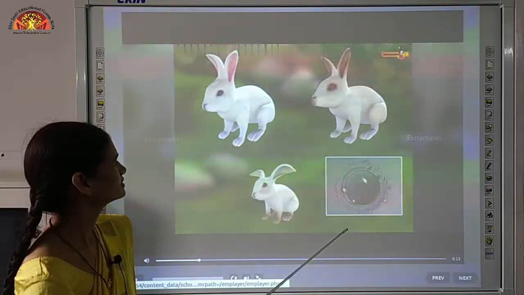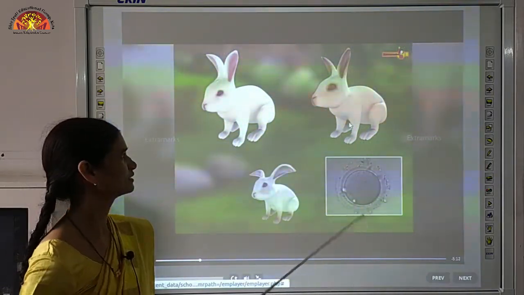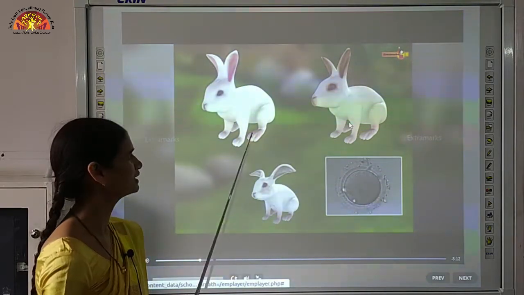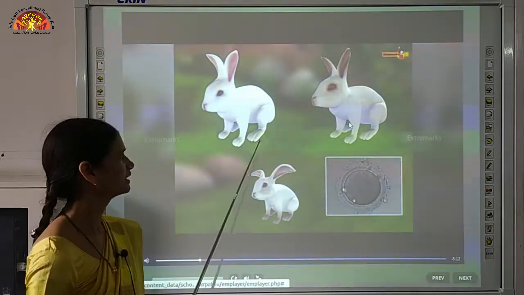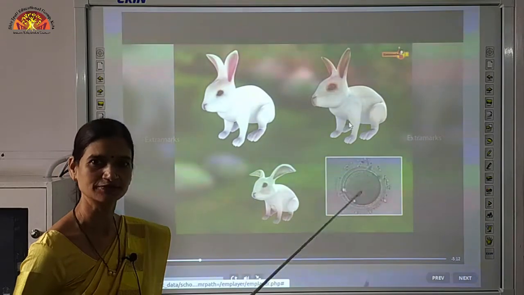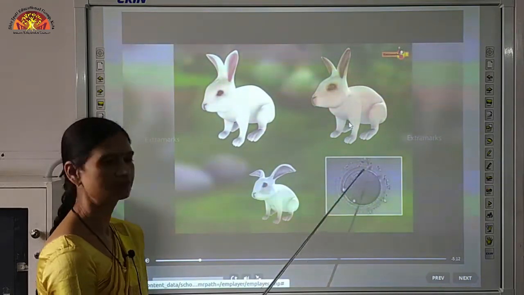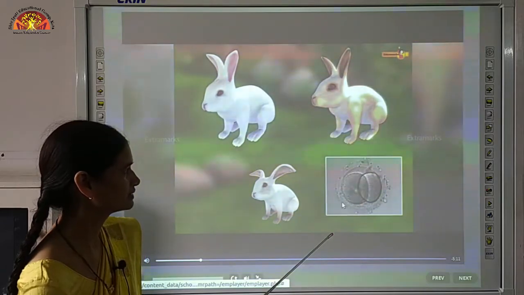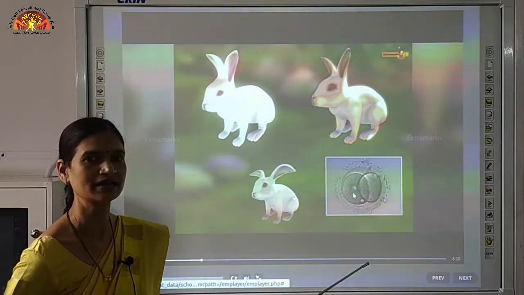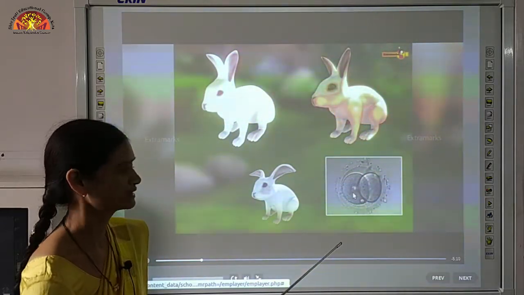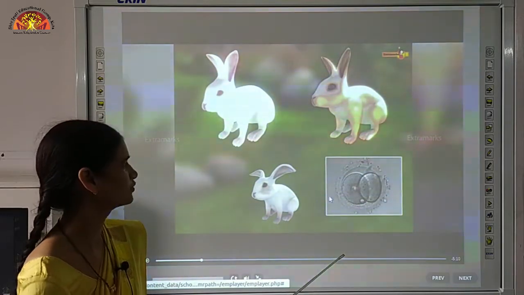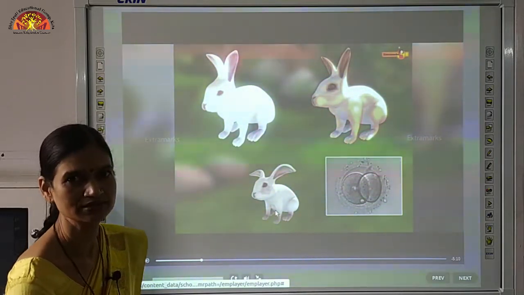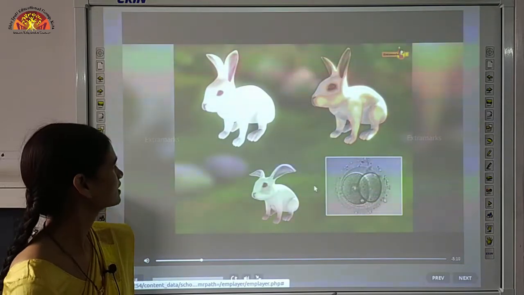These are the two individuals, male rabbit and female rabbit, and they are producing gametes. The gametes fuse with each other and form a zygote. The zygote divides into many cells, and a new individual is produced.